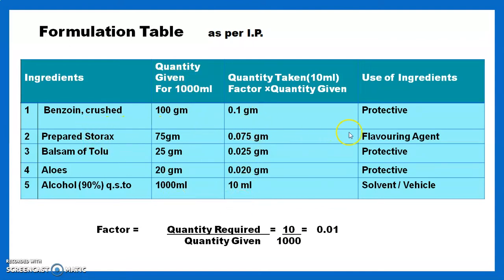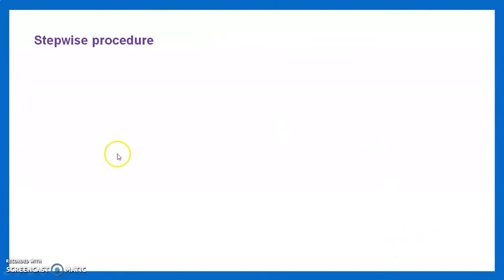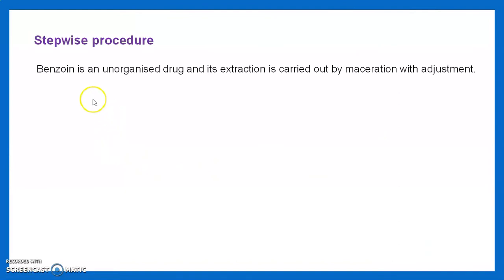Benzoin crushed is used as a protective. Prepared storax is used as a flavoring agent. Balsam of Tolu is used as a protective. Aloe also functions here as a protective. Alcohol 90% is used as a solvent or a vehicle. Then we go through the stepwise procedure.